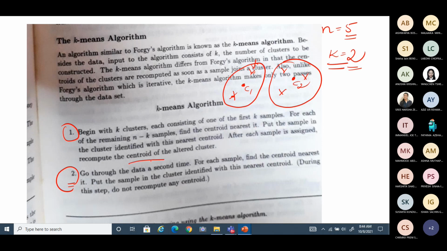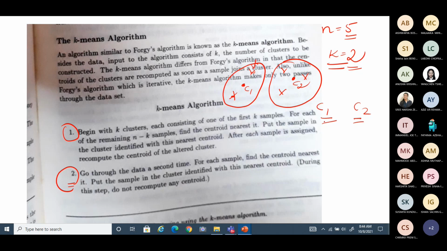Finally, you will have computed the centroids, and you freeze them now, C1 and C2. The centroids are now considered estimated for the clusters. Now what you need to do is only regrouping with respect to the centroids estimated in step 1. That is what you are doing in step 2.